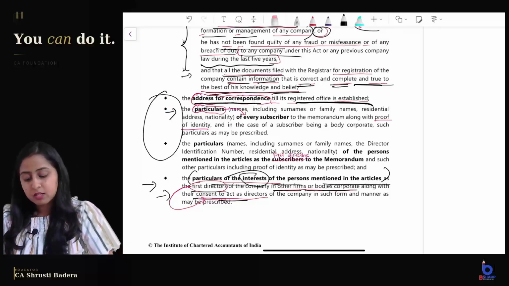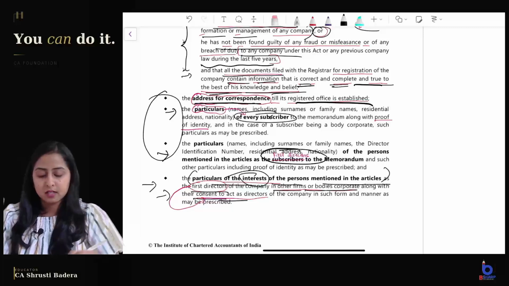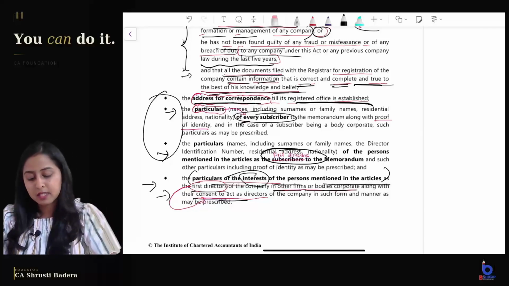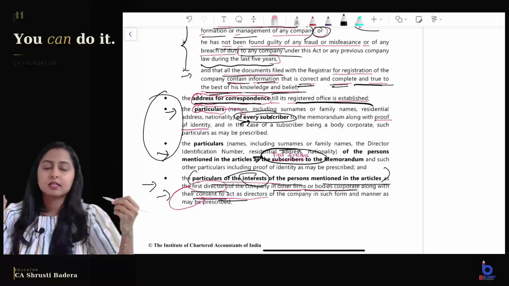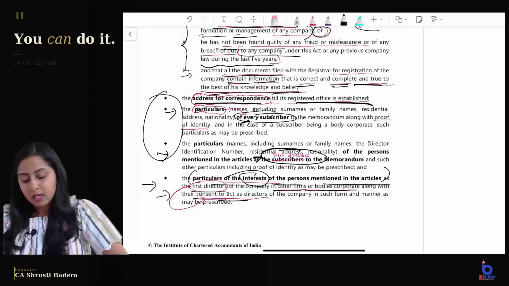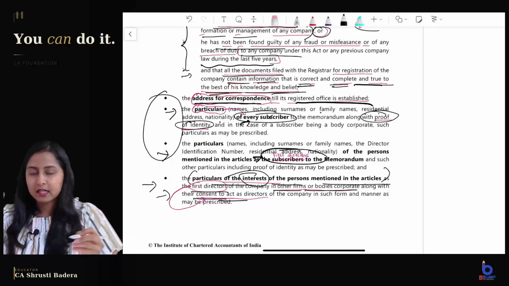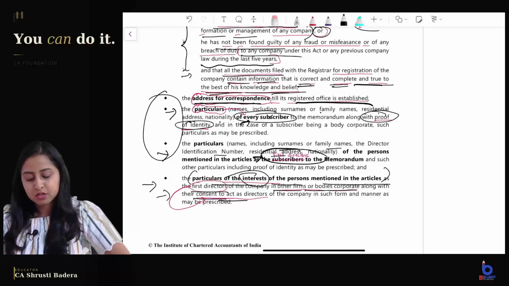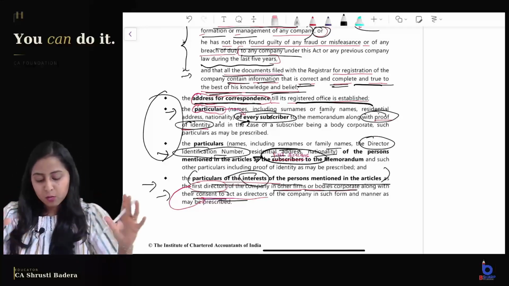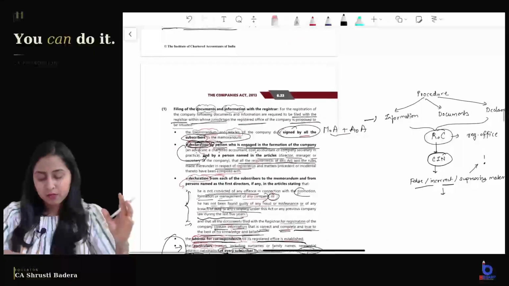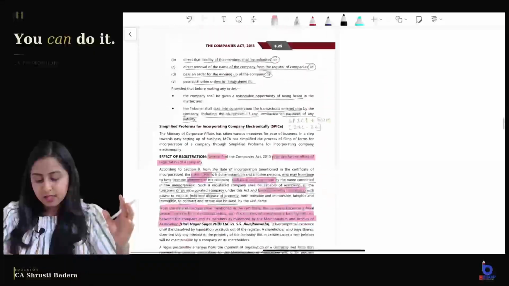Then the particulars of every subscriber and particulars of every first director. Here there is a mistake: the subscriber details are given here and the director's details are given here. What details? Like your name, surname, residential address, nationality, along with proof of identity. And in case of directors, one additional thing: along with the name, surname, residential address and nationality, you have to give your director identification number.